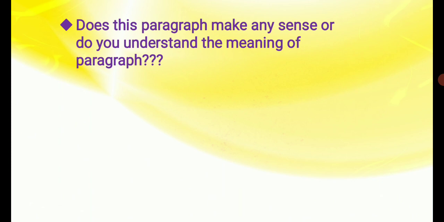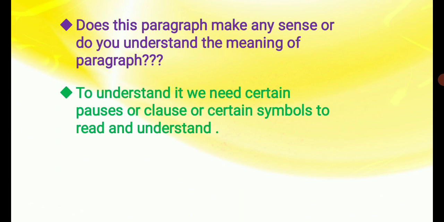So what can we do? How can we understand it? To understand this paragraph, we have to add some pauses, clauses and certain symbols to read and understand it, the same as the traffic lights.